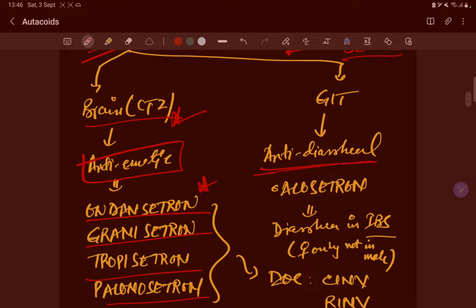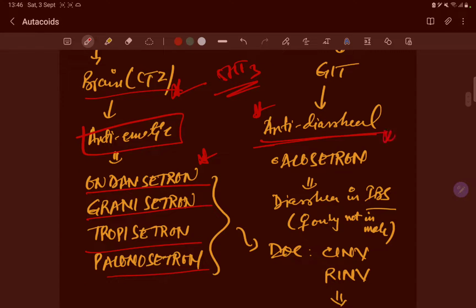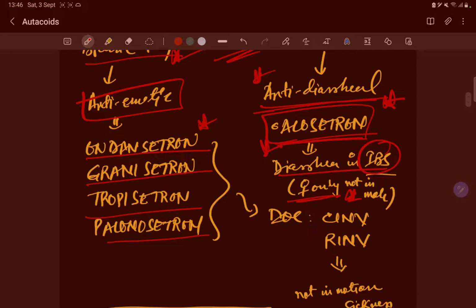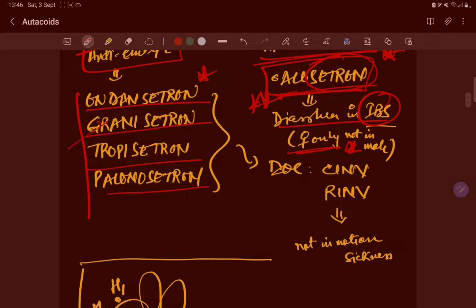In the GIT, for 5-HT3, there is an antidiarrheal, that is alosetron. Diarrhea in IBS, in females only, that is diarrhea-predominant. So it's very important that alosetron is an antidiarrheal drug. It has the ending of setron, but it is not an antiemetic. All these antiemetics, granisetron and ondansetron, are used in chemotherapy and radiotherapy induced nausea and vomiting, but not in motion sickness.